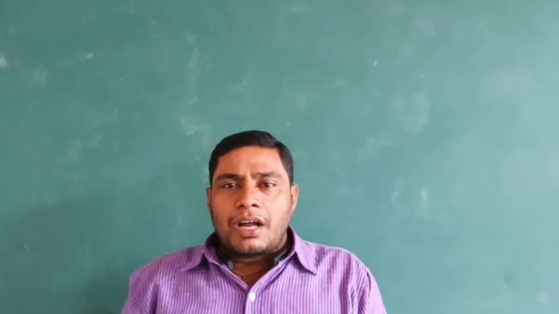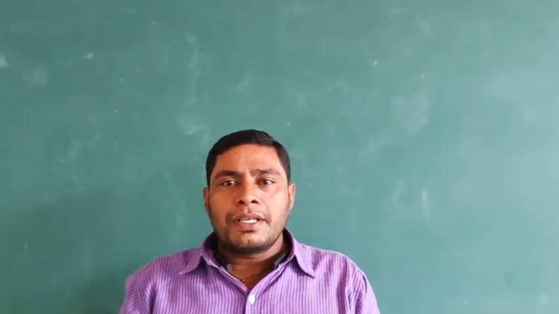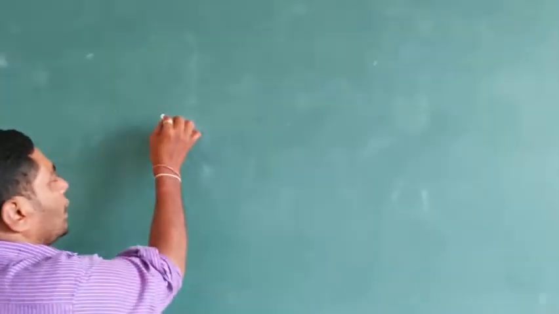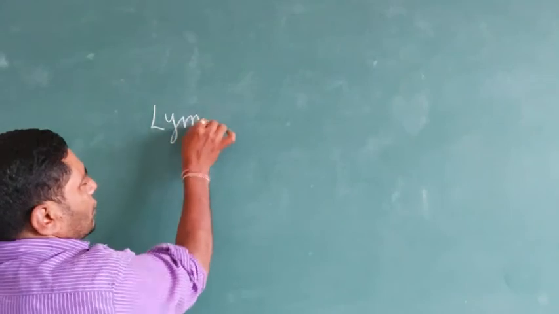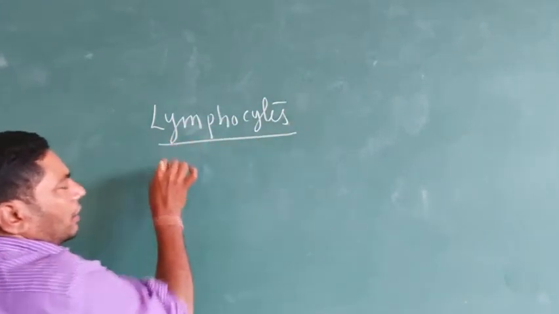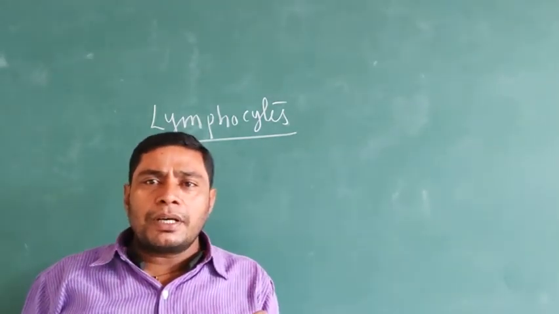This acquired immunity is done by the WBC cells. One of the WBC cells is the lymphocytes, so the lymphocytes are mainly responsible for the human immune system.